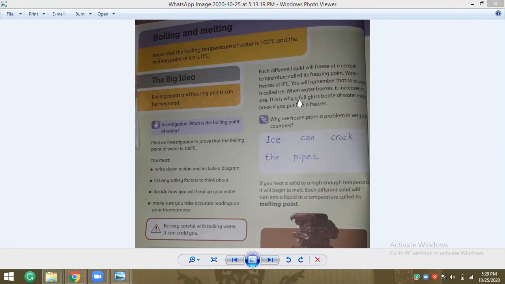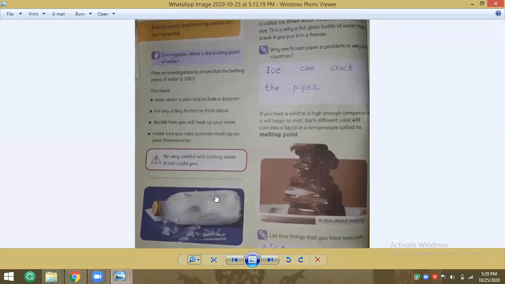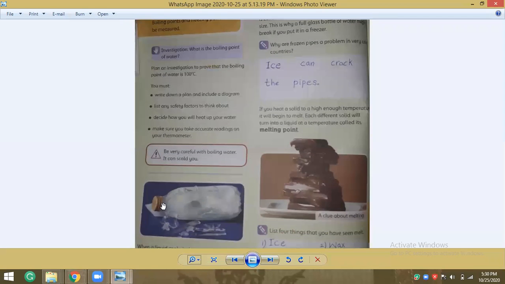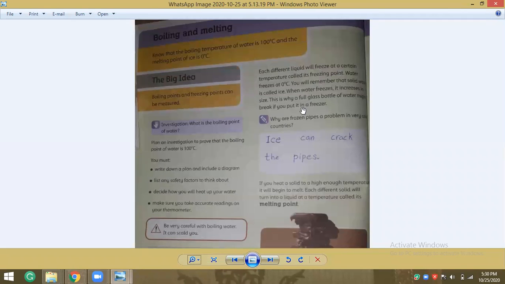This is why a full glass bottle of water might break if you put it in a freezer. When liquid becomes solid, water becomes ice, it takes more space.